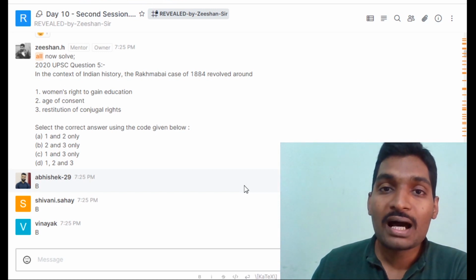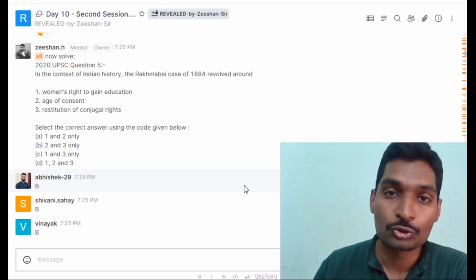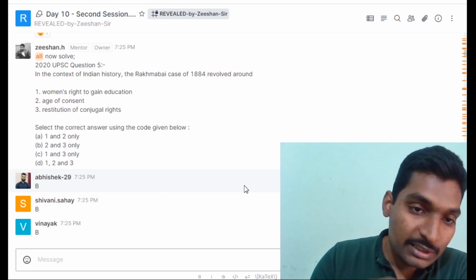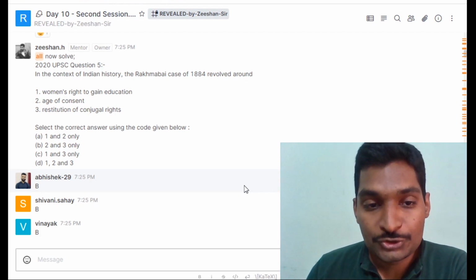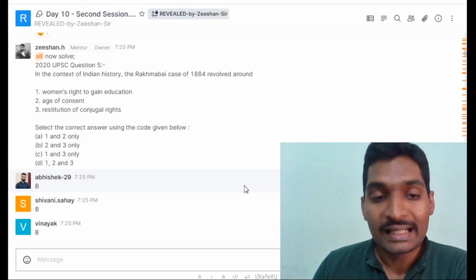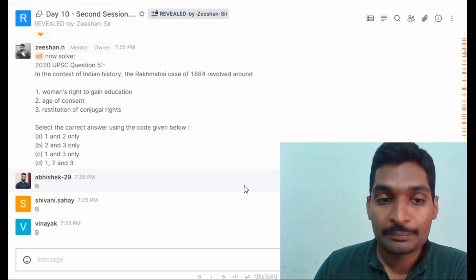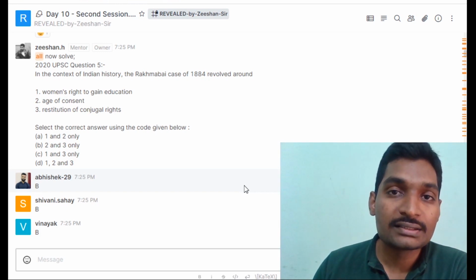So we are strongly assuming, we are just assuming because we don't know the answer for sure, that statement 1 is incorrect, and by that virtue we eliminate option A, option C, option D, and we end up marking option B as our right answer, which is 2 and 3 both.